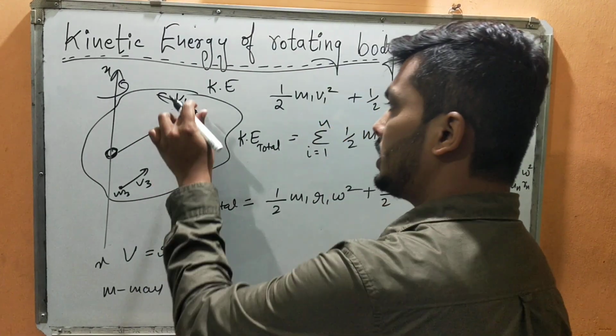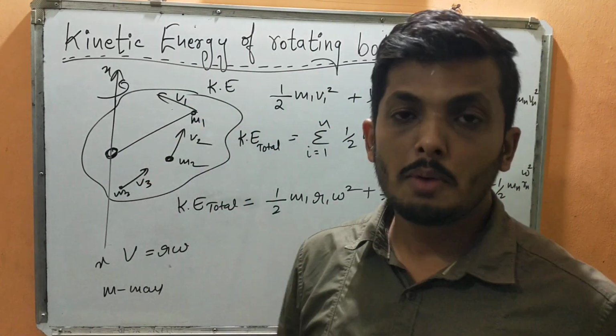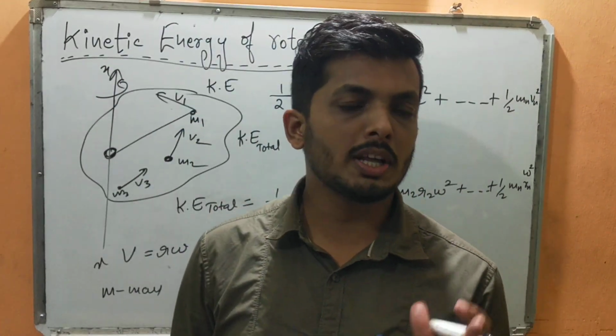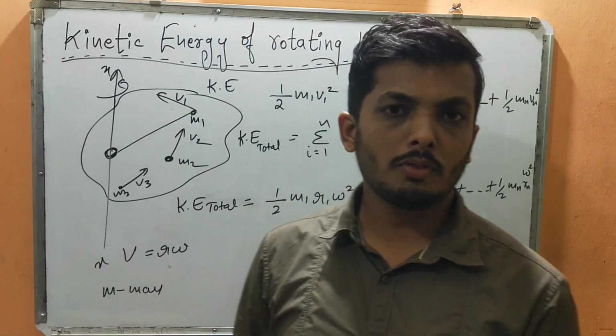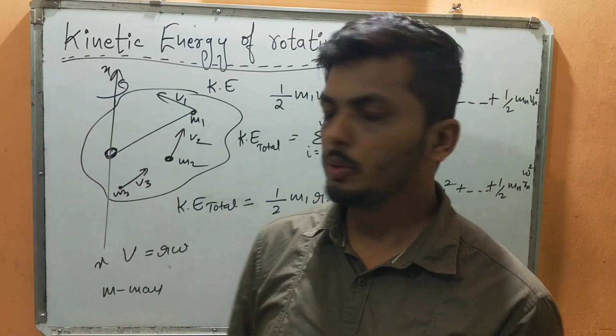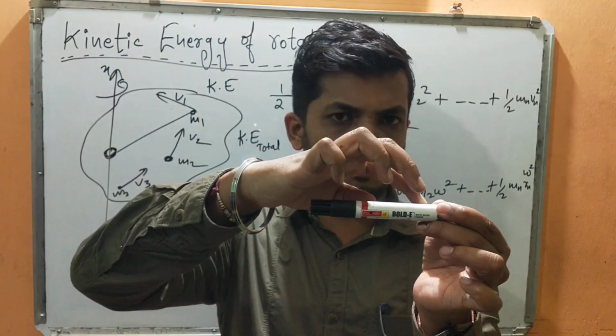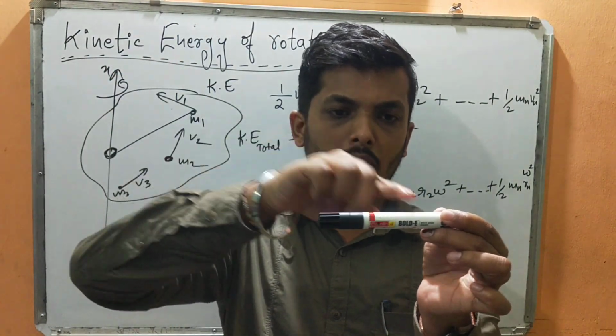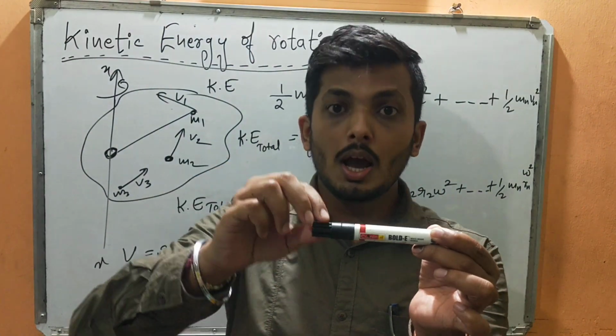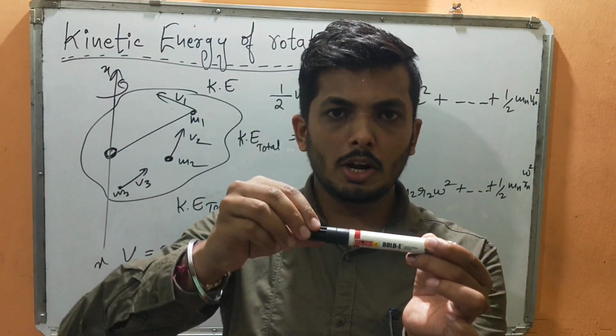No doubt the velocities v1, v2, v3 will change, but for a body rotating about any fixed axis, the angular velocity will be the same. Suppose there are two particles m1 and m2. m1 is moving with v1, m2 is moving with v2. But what happens with the angular velocity?